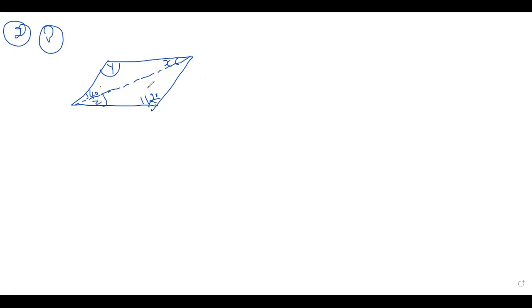So here, x, y, z. So directly you can write y is equal to 112 degree because opposite angles. So if it is 112, what is the angle here? You can find z here, right? Or x. No, it's better you find